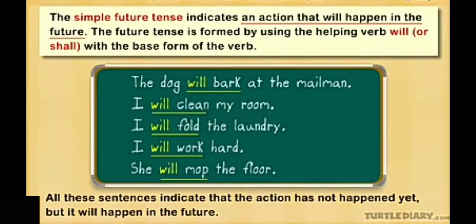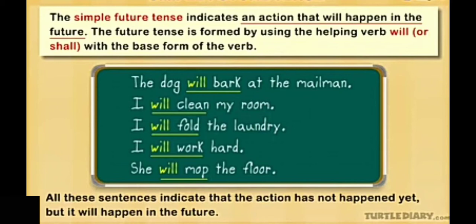Let us continue the grammar lesson on tenses. Already we discussed simple future tense in the previous session. Let us list out a few more examples. The simple future tense indicates an action that will happen in the future. It refers to actions which have not taken place yet.